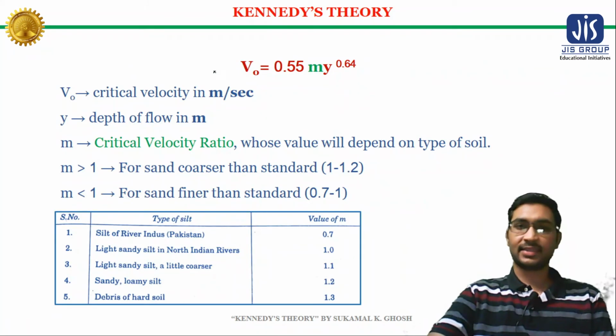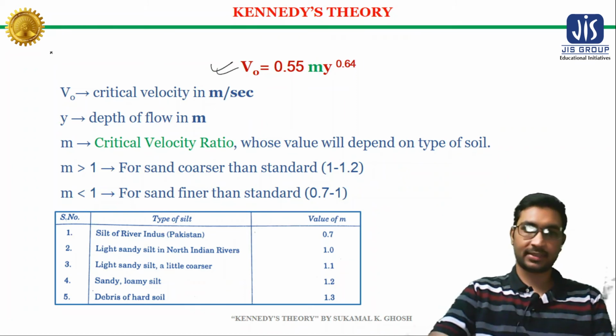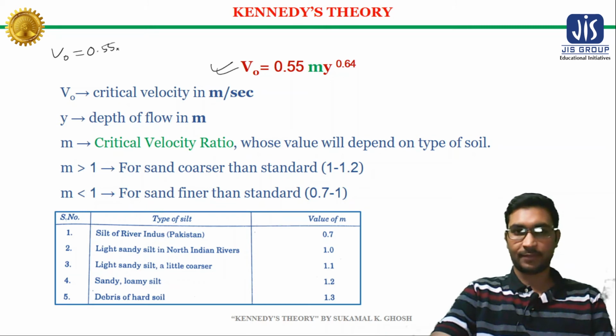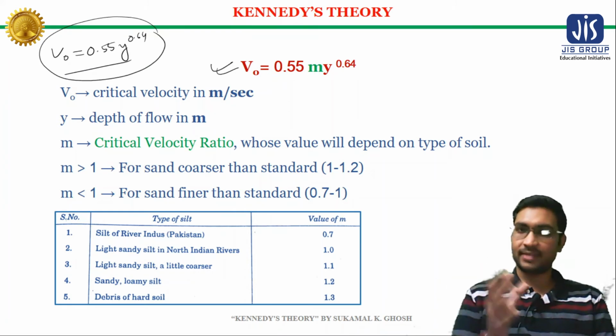As we discussed, the equation V naught equals 0.55 y to the power 0.64 was applicable only for the Upper Bari-Doab canal system or canal systems similar to it.